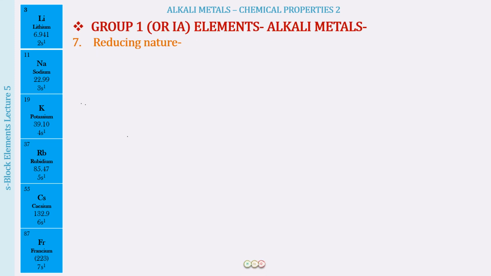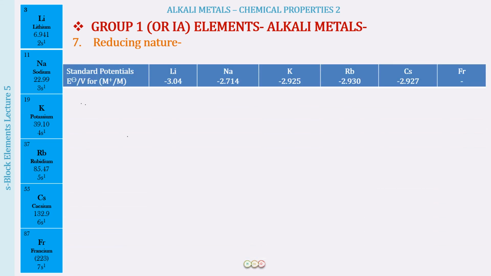Next we move on again to the very important property of the alkali metals, that these all have reducing nature. Most of the discussion we have already done while talking about the standard reduction potentials in the last lecture, so let us just quickly go over this. I will not be putting more time. These are the standard electrode potentials given in the NCERT textbook, and we saw over there that lithium has the highest negative electrode potential value, whereas sodium has the least value, and otherwise from sodium to cesium, the negative values are increasing. It was only lithium which had an abnormally high negative electrode potential value.